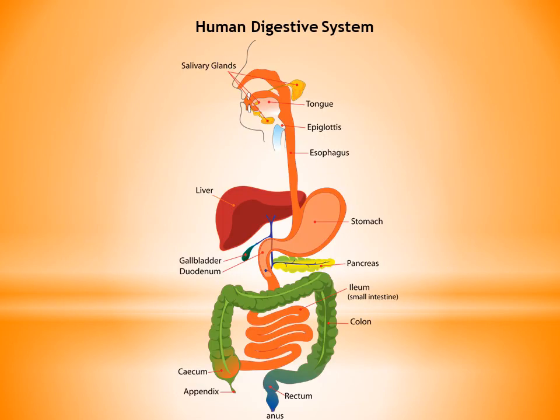Children, now look at this detailed diagram of human digestive system, which shows all the organs and glands involved in this system.